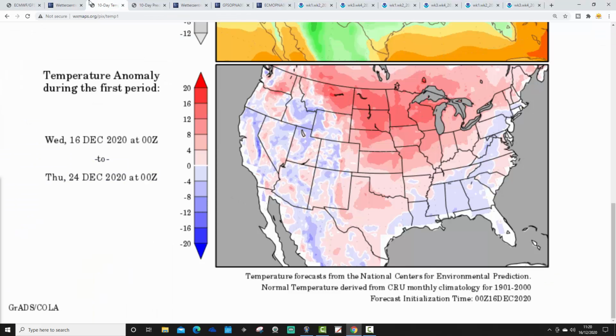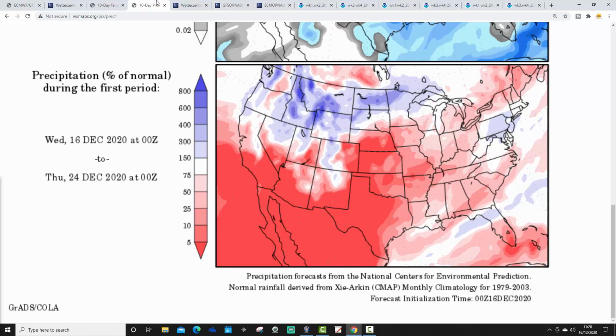This is how the temperature anomaly is looking from the 16th to the 24th of December. It's going to be a bit colder than average out in the west. Also, some of the southern and eastern states are a little bit cooler than average. Through the Midwest, actually, it is going to be milder than average at the weekend. But that brutal cold plunge to the north and the Midwest doesn't come along until the Christmas period, or just before Christmas.